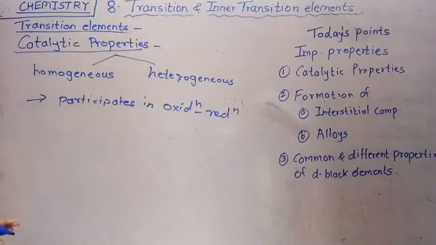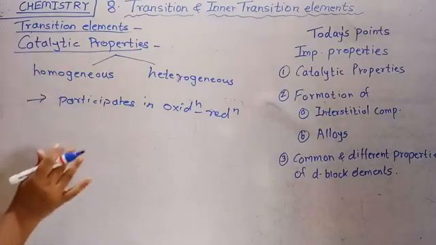First, what is a catalyst? A catalyst is a substance that increases the rate of reaction. When a catalyst is added in the reaction, it influences the rate of reaction by decreasing the energy of activation.